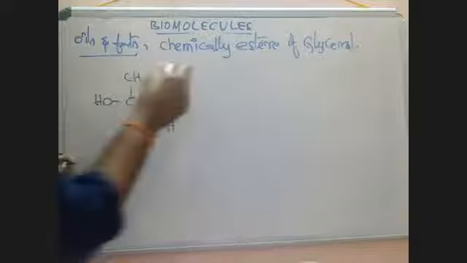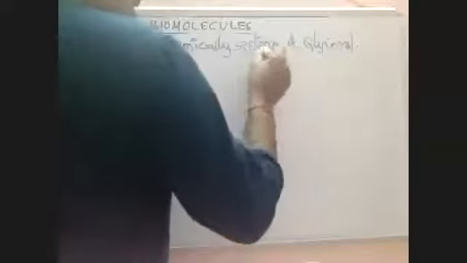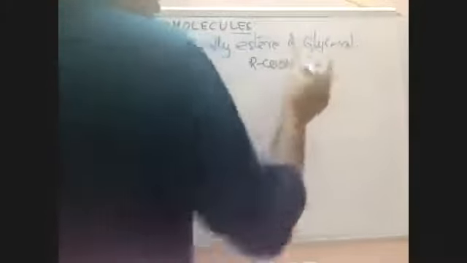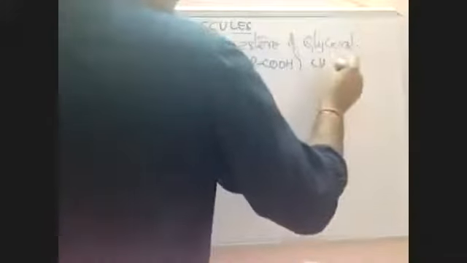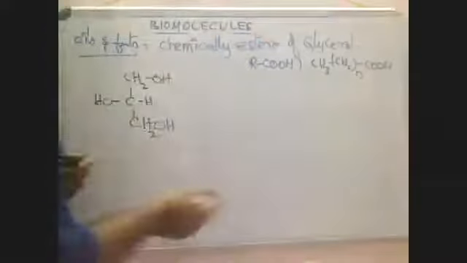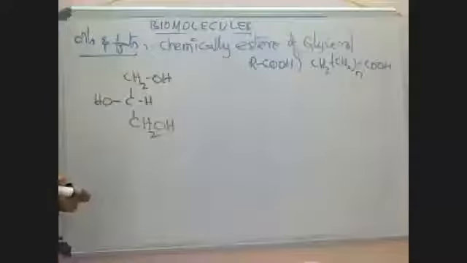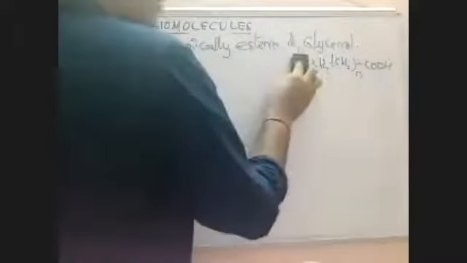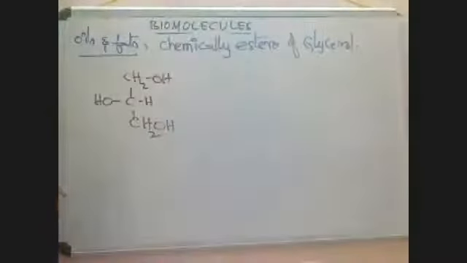A fatty acid can be written like this, RCOOH. A saturated fatty acid can be written as CH3(CH2)n COOH, that is, CnH2n+1 COOH.